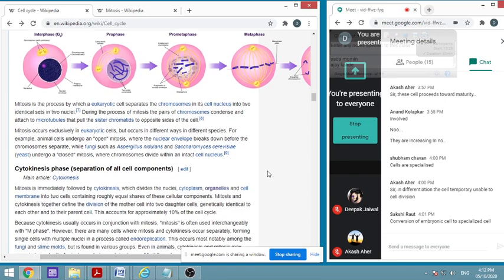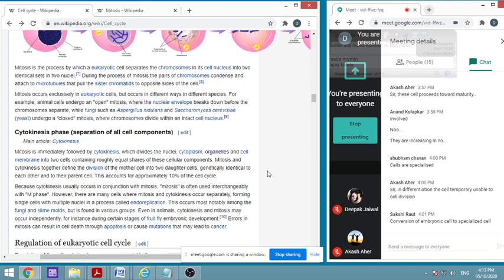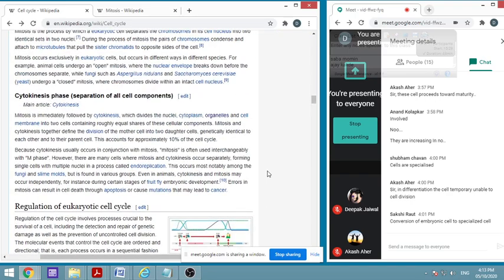Animal cells undergo open mitosis, where the nucleus opens up, so no nuclear envelope is there at the time of cell division. But in fungi there is closed mitosis. That means the nucleus remains intact, and the nucleus has its own division. So this is how it happens. In bacteria, as we have already seen, there is nothing like this; simply fission takes place. We have seen these phases. Then the cytokinesis phase is the separation of cell components. As I told you earlier, we will not go into more detail.